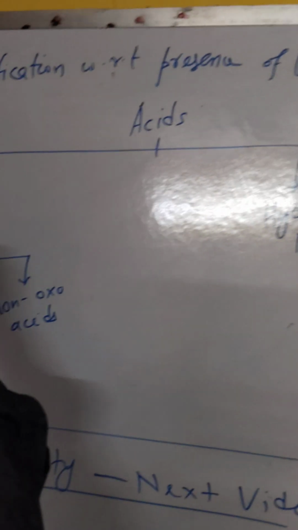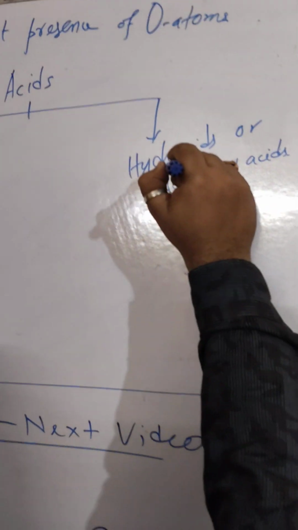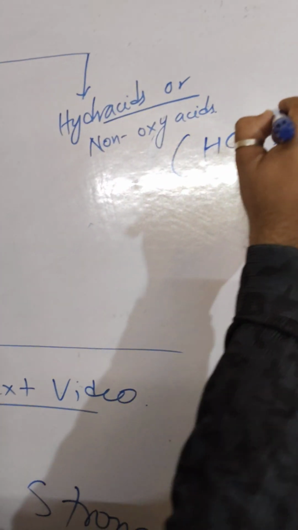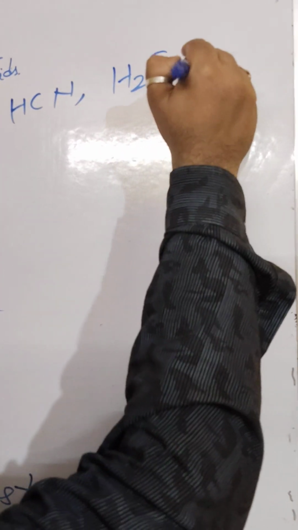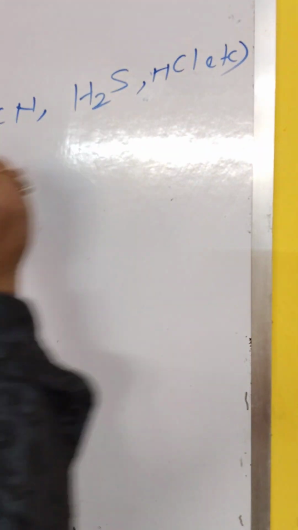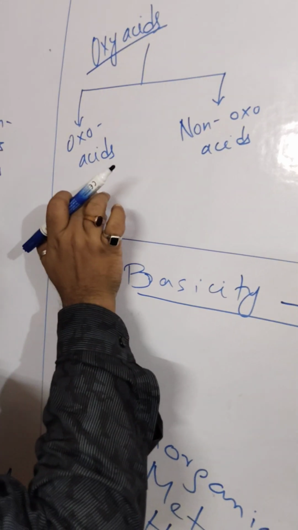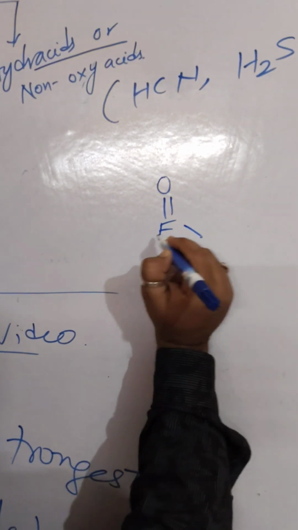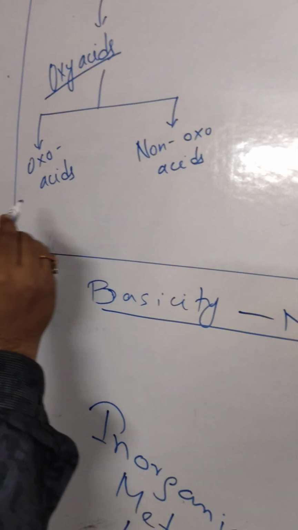Now come to this classification, how oxygen is present. Any acid containing oxygen is called oxyacid, while those acids which don't contain oxygen are called hydroacids. Examples of hydroacid are HCN, H2S, you can also consider HCl, etc. Now oxyacid is divided into two classes, oxoacids and non-oxoacids. Suppose any element E has a double bond with an oxygen, we call this an oxo group. So such groups will be present here.